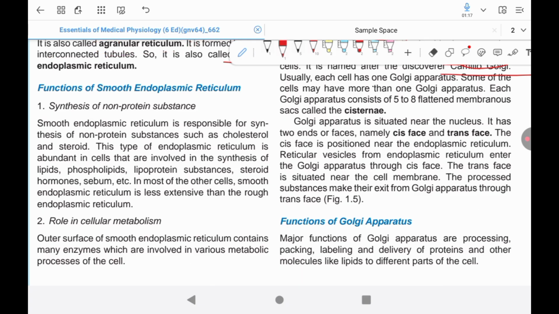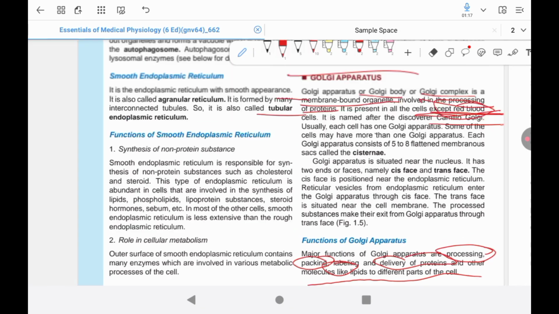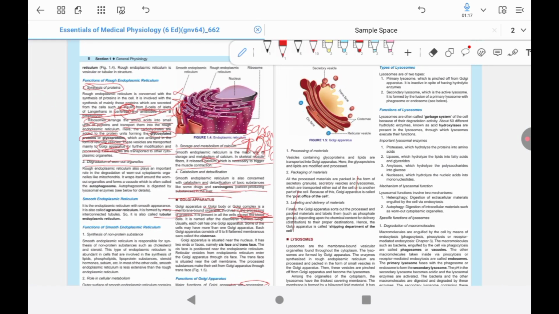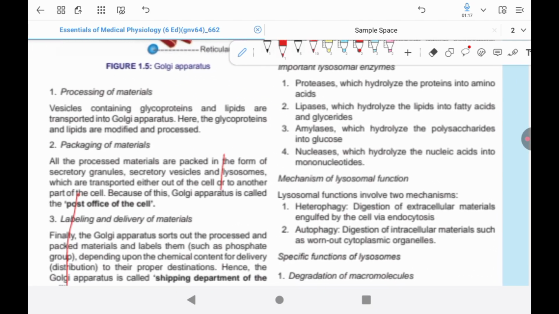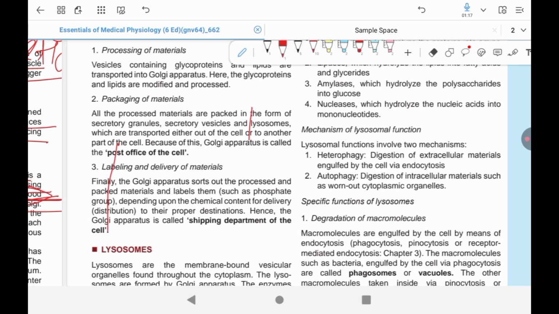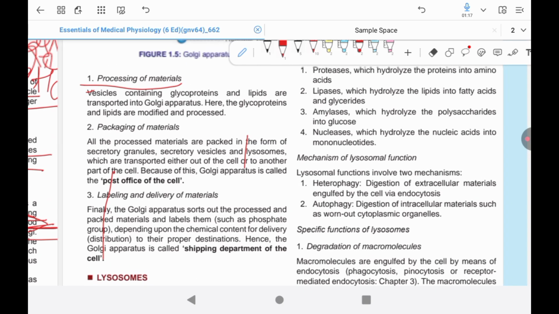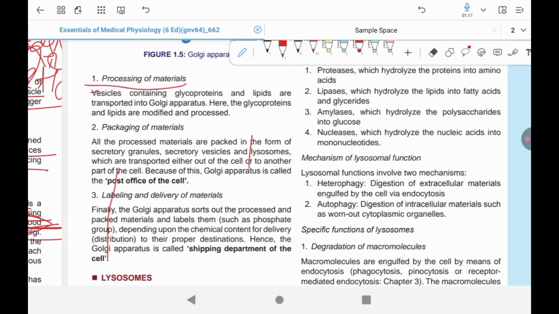We have discussed that the rough endoplasmic reticulum connects the cell membrane with the nuclear membrane, and the proteins synthesized by it are transported to the Golgi apparatus for further modification. The Golgi apparatus is situated near the nucleus.